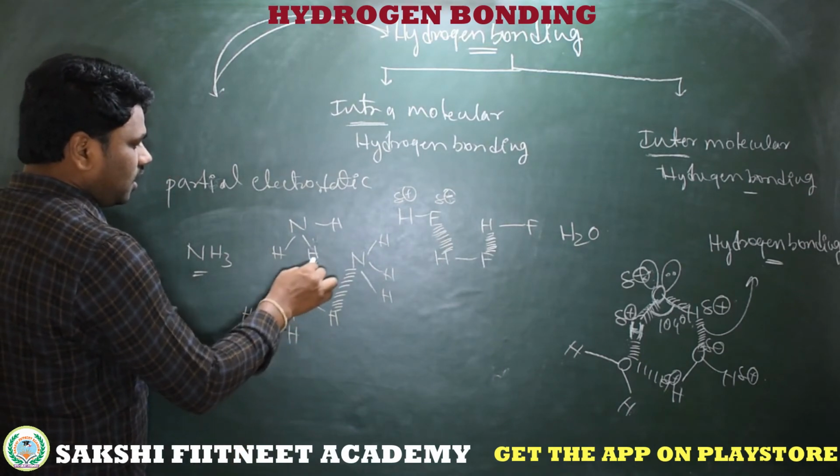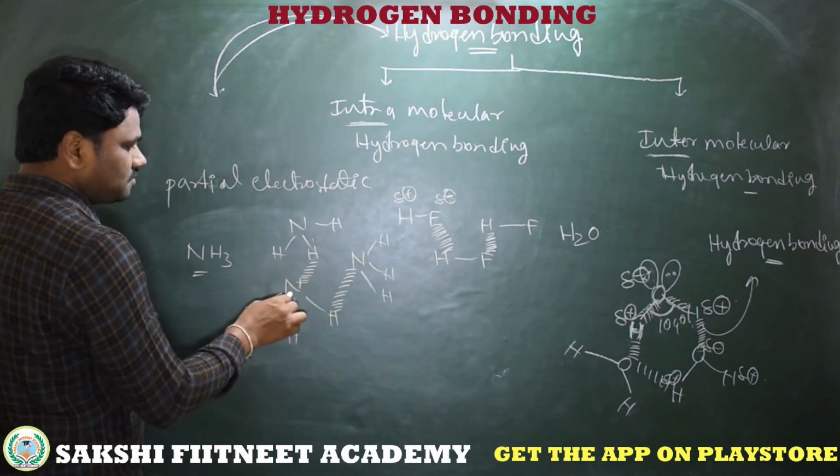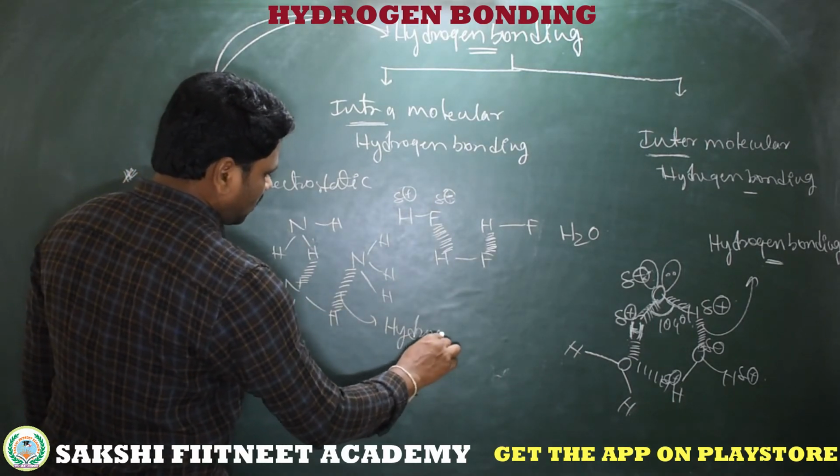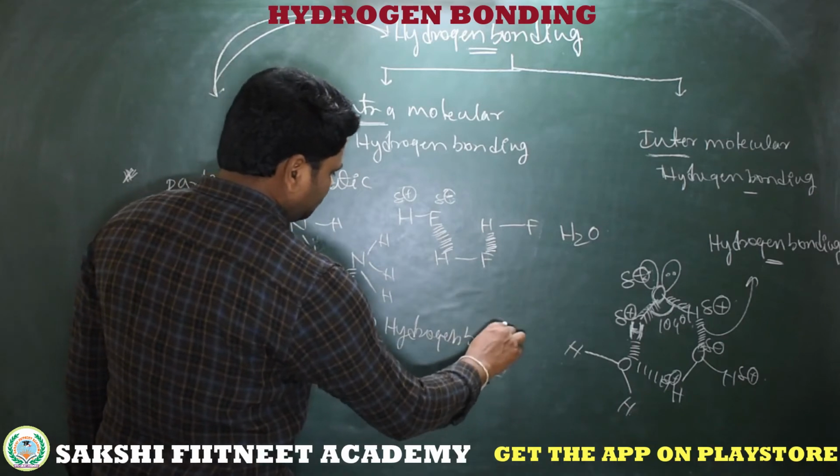This is called an electrostatic force between hydrogen and nitrogen. So this is called hydrogen bonding.